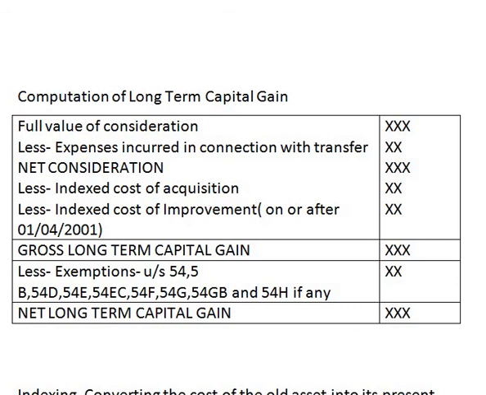So after deducting indexed cost of acquisition and indexed cost of improvement, which is on or after 1/4/2001, from net consideration, the balance remaining is known as gross long-term capital gain. And from gross long-term capital gain, we have to deduct some exemptions, which are given under section 54, 54B, 54D, 54E, 54EC, 54F, 54G, 54GB and 54H if any. And the balance remaining is known as net long-term capital gain.